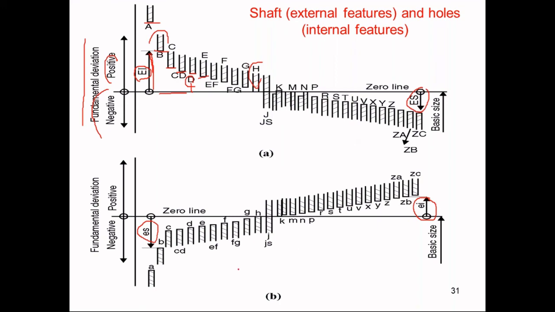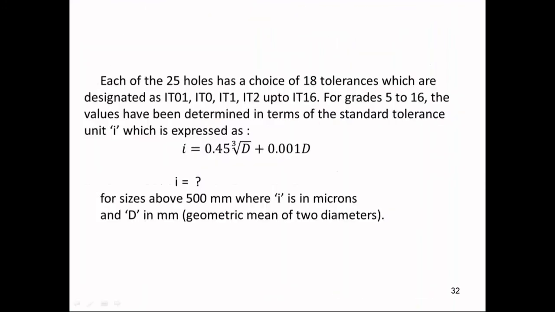Now we'll go towards the next part. I told you there are total 25 choices. Out of that, 18 tolerances we have, which are designated as grades. These are designated as IT grades, which start from IT01 until IT16. So IT01, IT0, IT1, likewise it will continue till IT16.